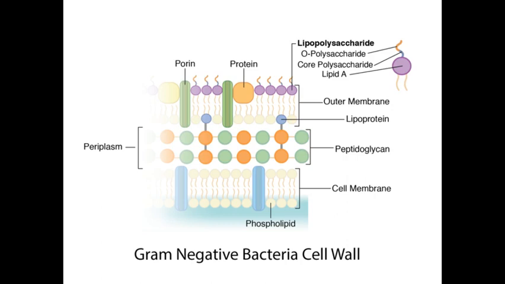Okay, so this is actually the composition of a gram negative bacterial cell wall. Examples of gram positive bacteria are Micrococcus, Staphylococcus, Streptococcus, and Leuconostoc. And gram negative bacteria are E. coli, Salmonella, Klebsiella, Shigella, and Pseudomonas. So these are the gram negative bacteria.